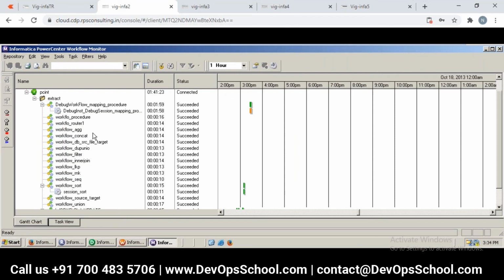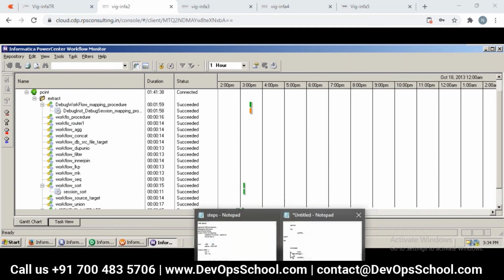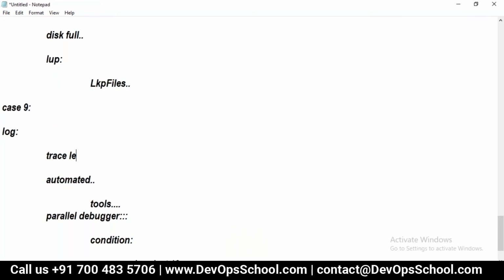But let's say we have issues using this informative message, and we are unable to identify the causes of failures. In that case, how do we take care of it? That is the question. To answer that, we need to go and change the trace level, or log level.